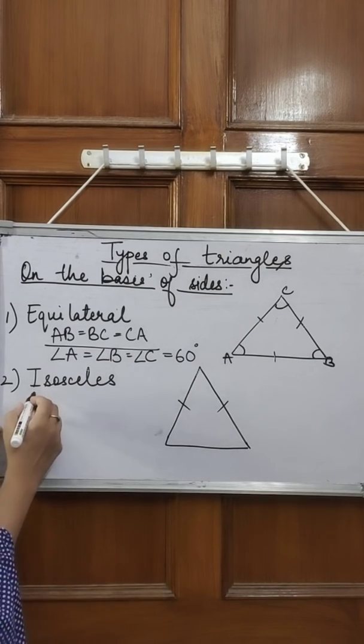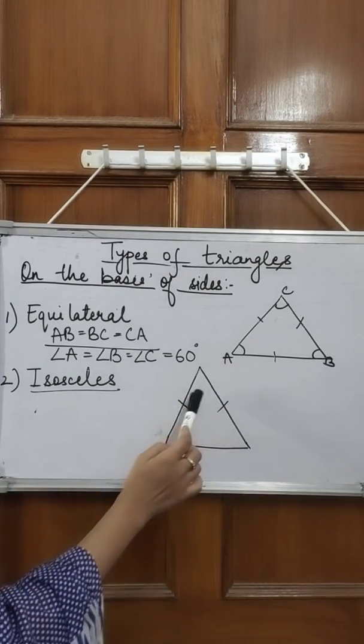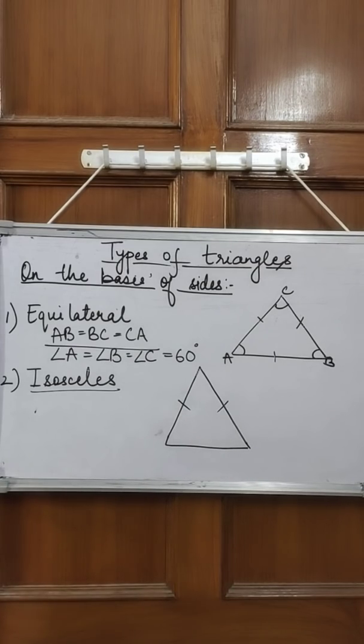Now second is isosceles. In an isosceles triangle, two sides are equal. Okay, in the first case, all three were equal. In the second case, two sides are equal. As you can see, I have put dashes here and here. So this means that out of these three sides, these two sides are equal.